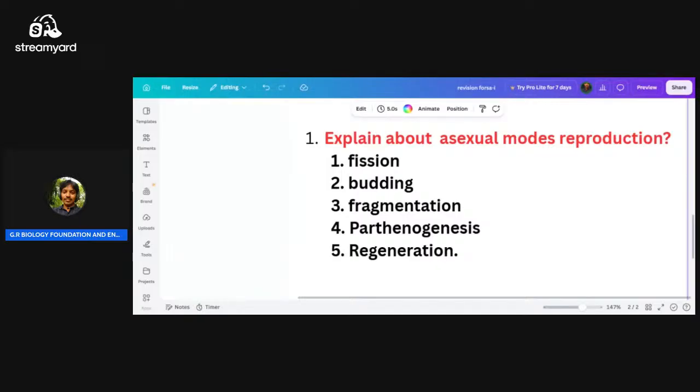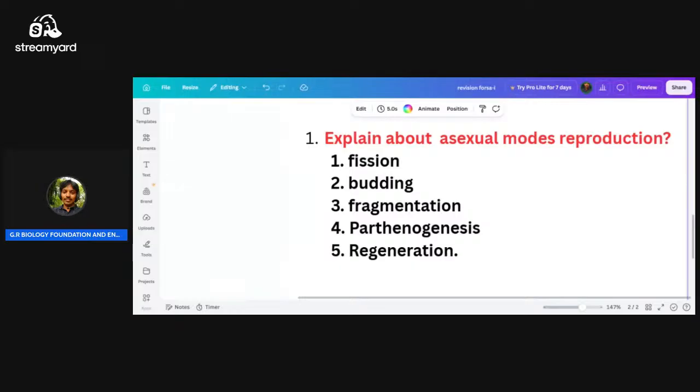That is, if the individual is somehow cut or broken up into many pieces, these pieces grow into separate individuals. This is similar to fragmentation.